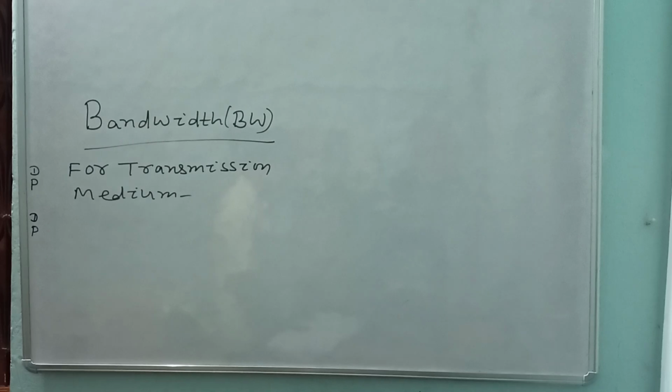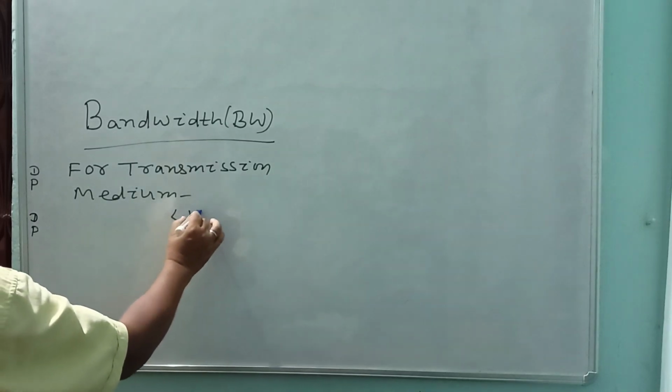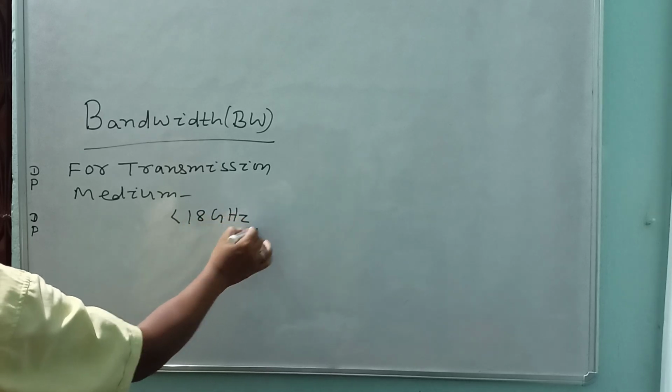Transmission means through wire or through coaxial cable your signal is sent, and this is for less than 18 GHz. So this is for a wire or coaxial cable. But for free space, meaning radio wave transmission, it is from kilohertz to some gigahertz.